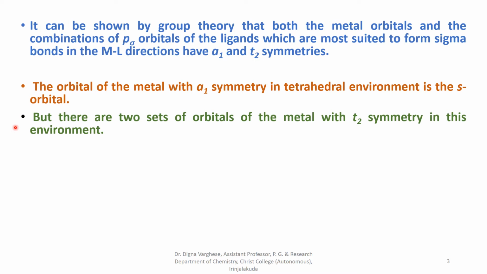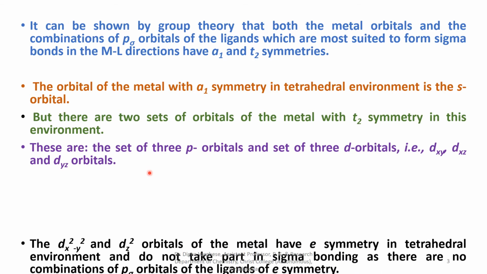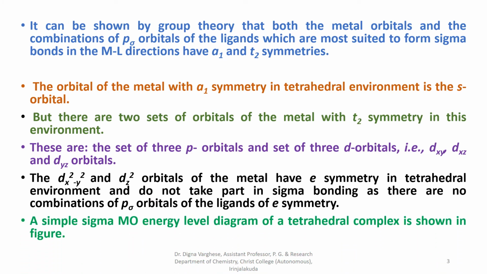But there are two sets of orbitals of the metal with T2 symmetry in this environment. These are the set of 3 p orbitals and the set of 3 d orbitals: dxy, dxz and dyz. The dx square minus y square and dz square orbitals of the metal have E symmetry in a tetrahedral environment and do not take part in sigma bonding, as there are no combinations of p sigma orbitals of the ligands of E symmetry. A simple sigma molecular orbital energy level diagram of the tetrahedral complex is shown.